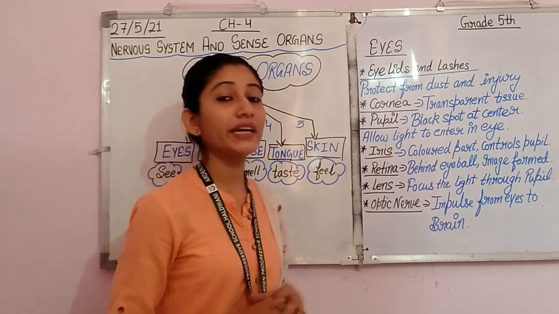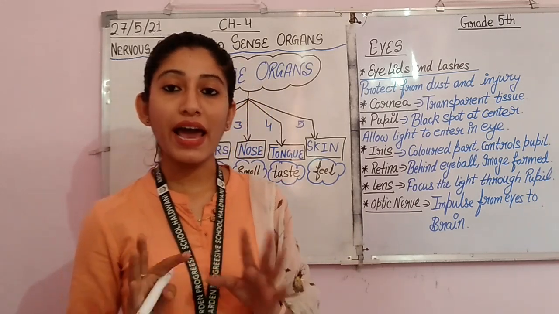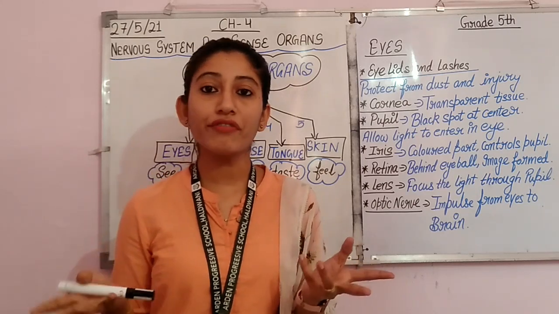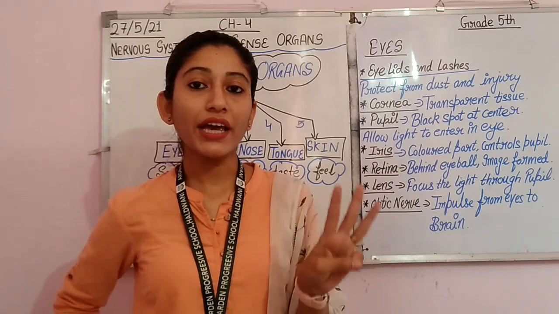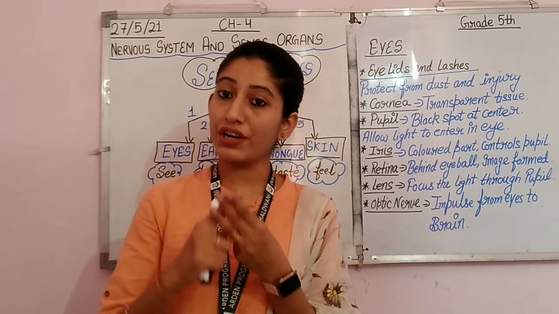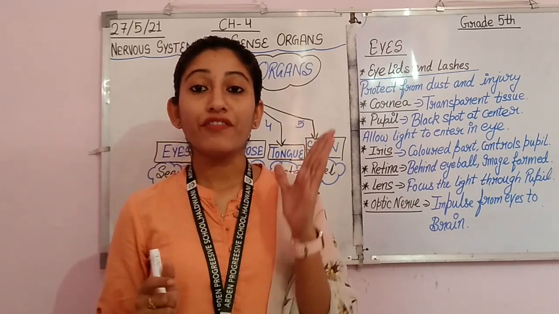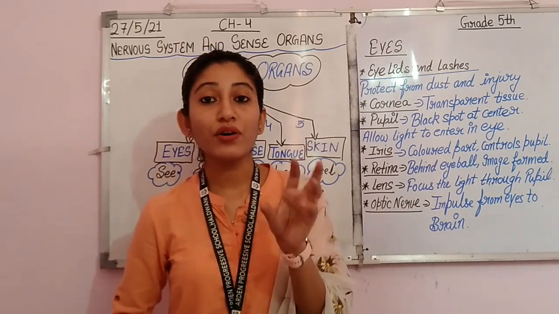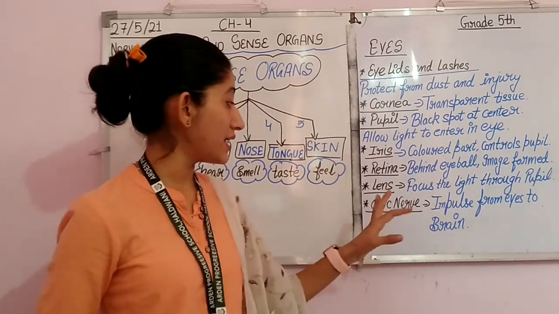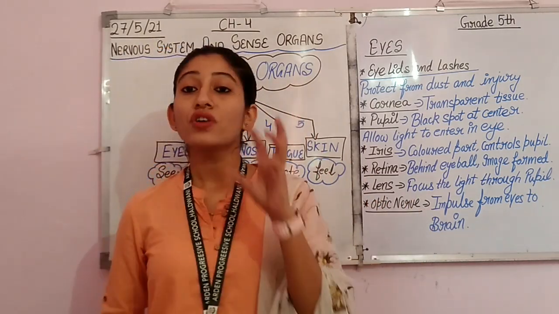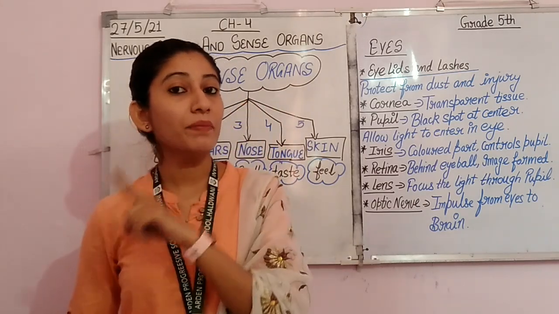Then we have optic nerves in our eyes. Now what are these optic nerves? As you know, the role of nerves is to send messages, and we have already discussed the three types of nerves: sensory, motor and mixed. And what you have seen there is that their role is to pass on the message. Similarly, optic is related to the eye and nerve means sending a message.